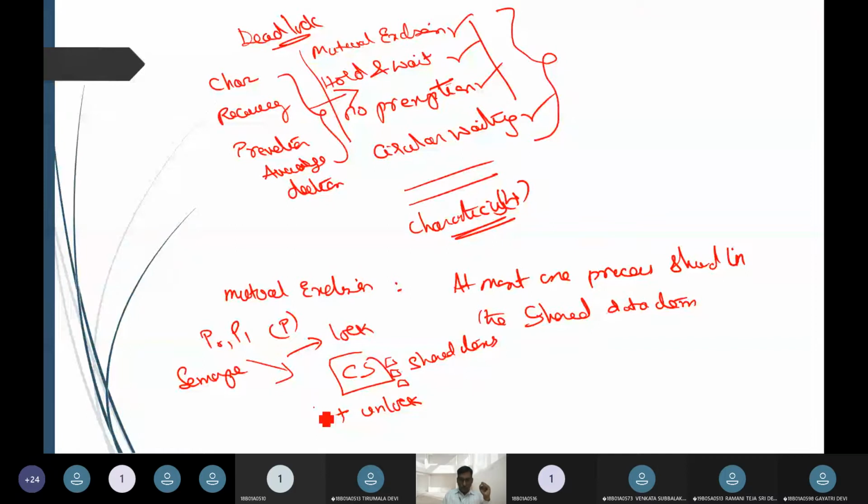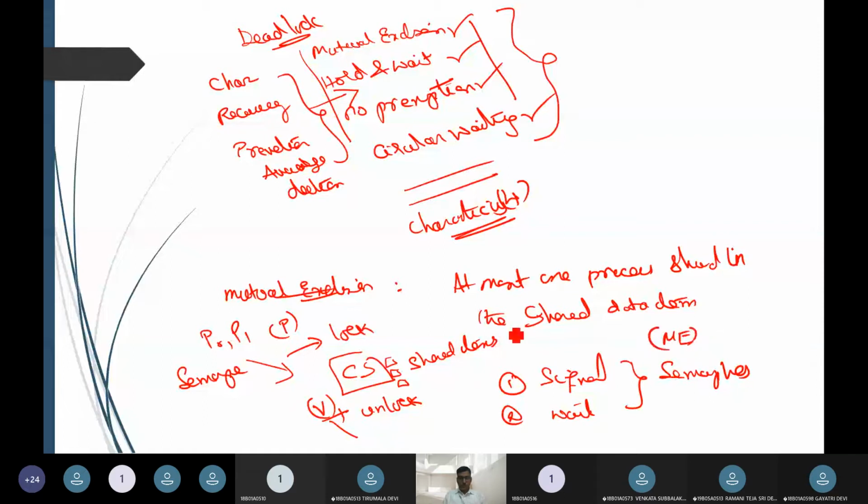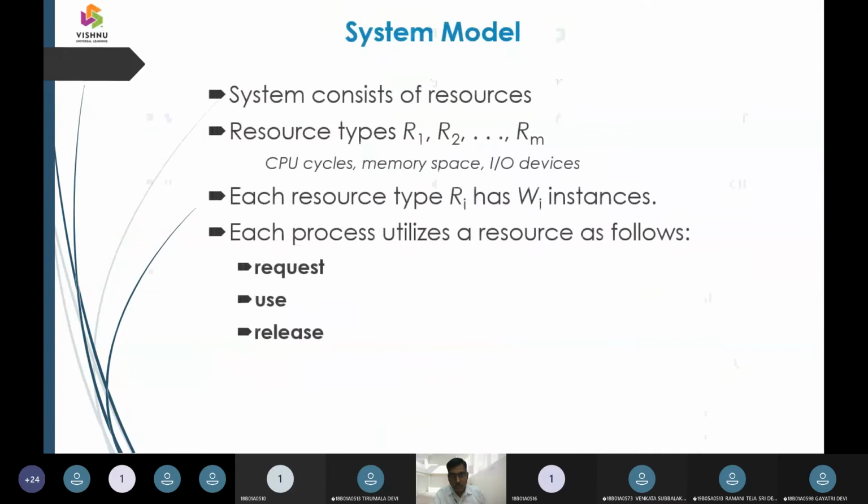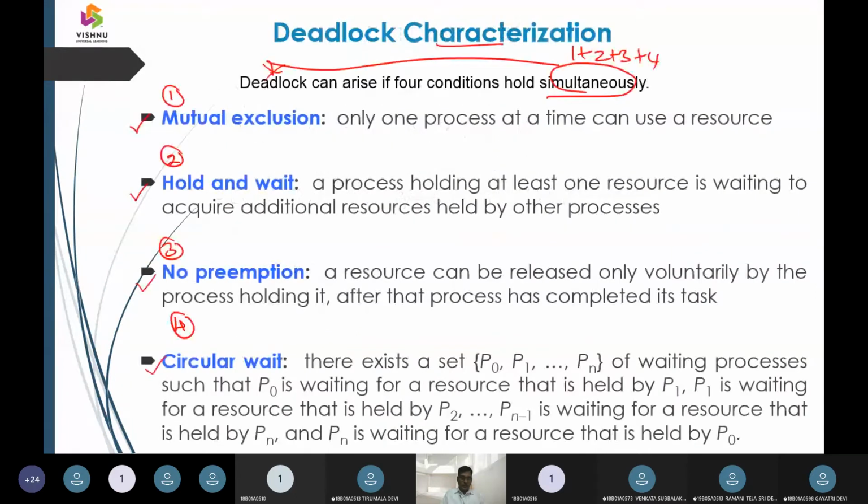When I say it is P, it allows the process. If it is V, it says that you are going to be in a wait process. So one I call the signal process, and the other the wait process. Using these two primitives, called semaphores, mutual exclusion is preserved using the locking mechanism and the unlocking mechanism. So that is the first characteristic of deadlock.